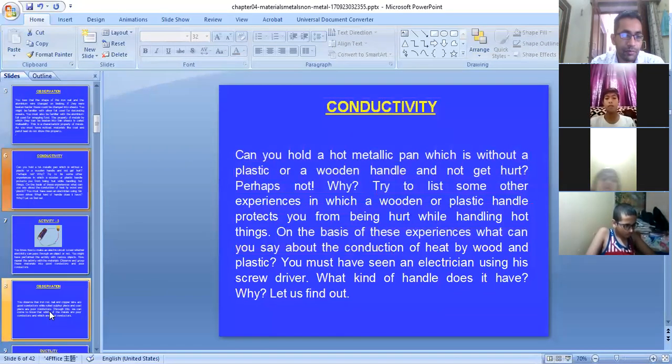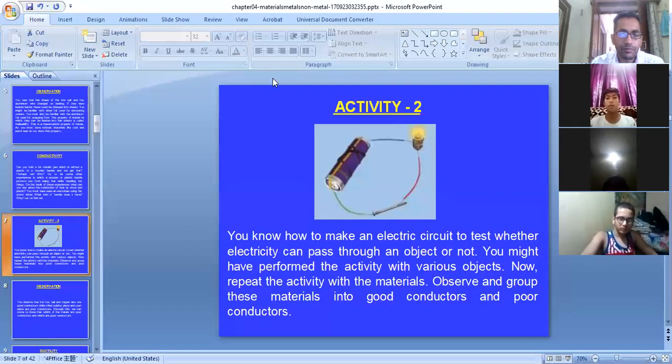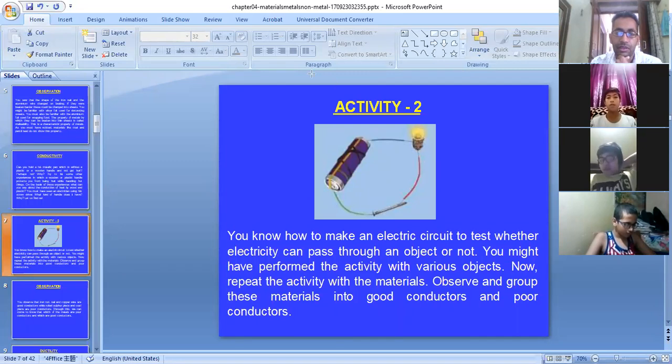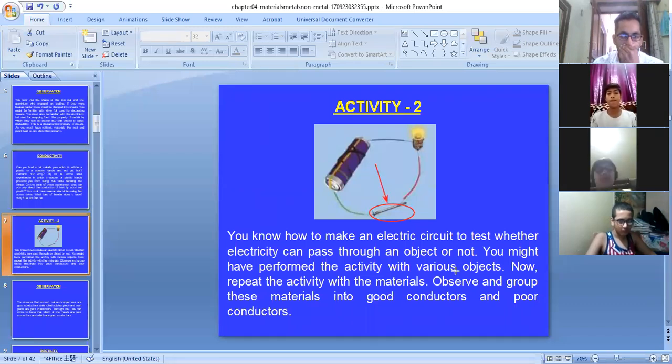Moving next, let us do an activity. You know how to make an electric circuit. All of us have done it. Take a small AA battery, take an LED bulb and make this type of circuit. And what you have to do is put an iron nail in between. You have to put an iron nail here and join the circuit. When you join the circuit, what will be your observation?